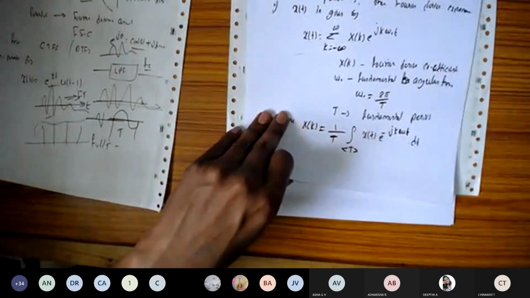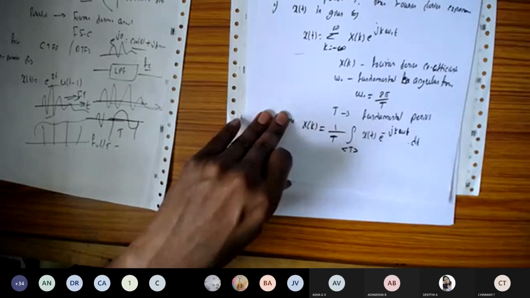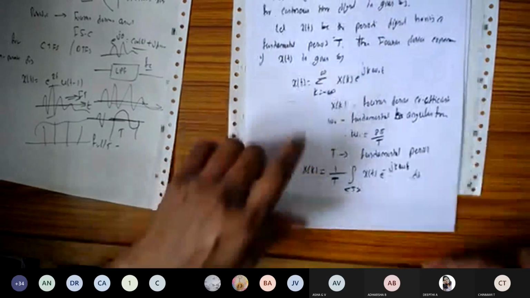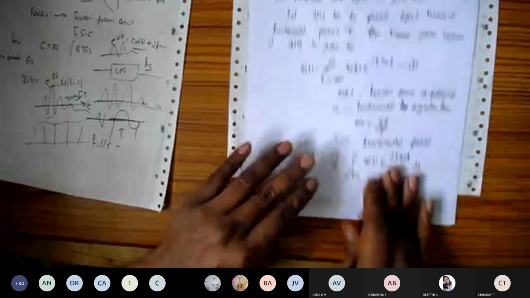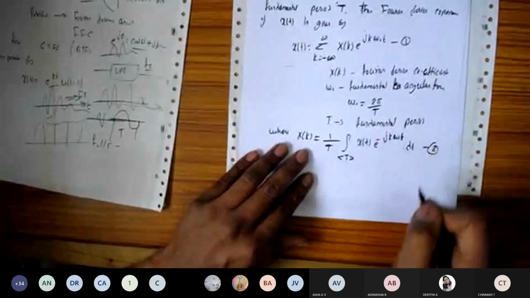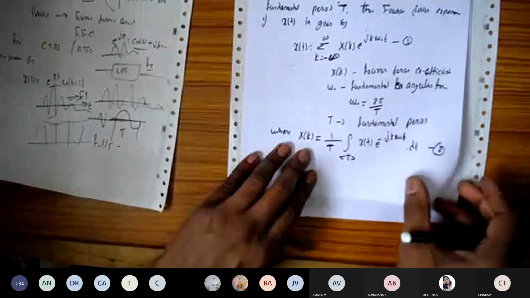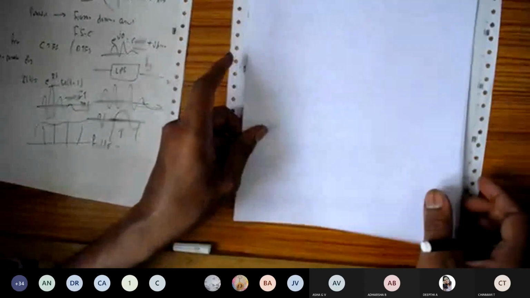Now let us go for the problems on the Fourier series coefficient. Any doubts in this one? Okay, so make a note of these two formulas, 1 and 2, at the end of your notebook. Let us take the problem on this one.